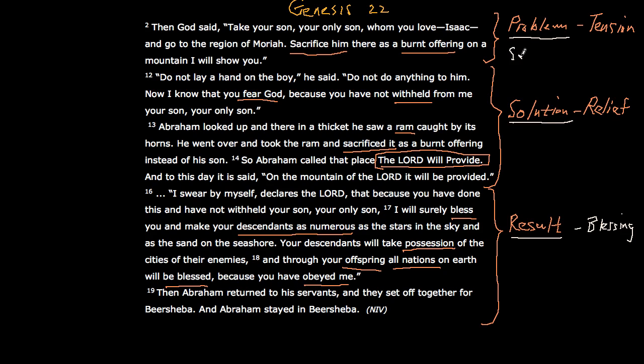He needs to sacrifice his only son. And then the relief of tension is God provides. And one can maybe add two words: in a surprising way, as well as in an unpredictable way.